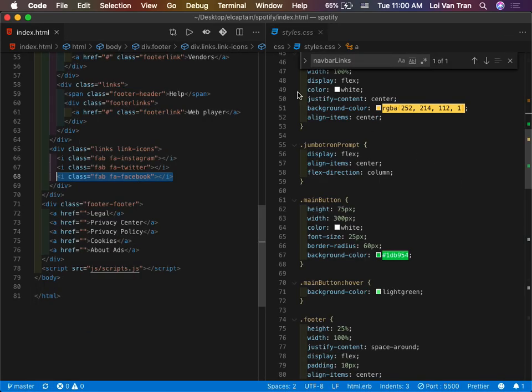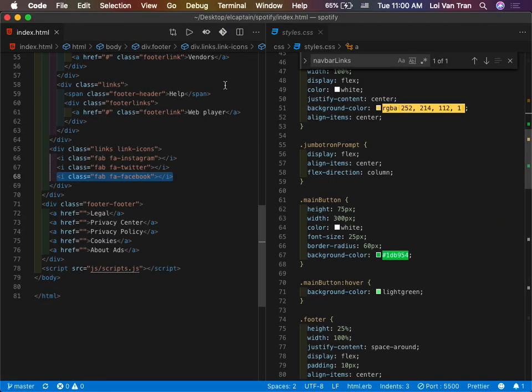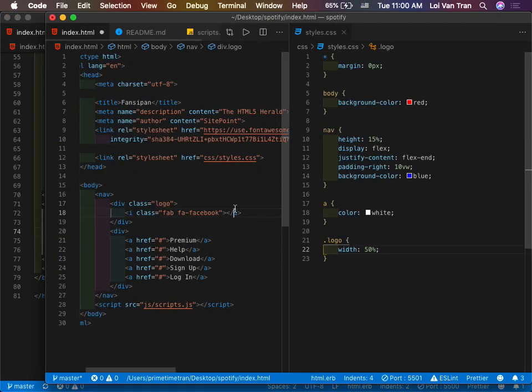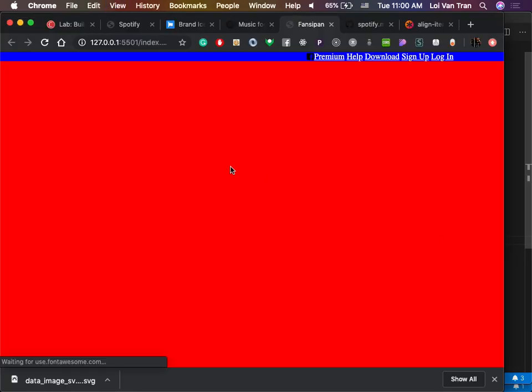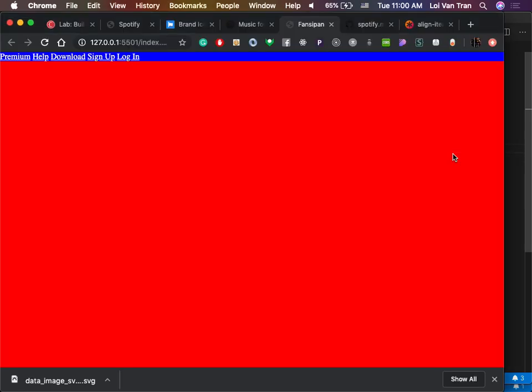Okay, now we're going to save it. My bad, hold on, let me close some of these. I'm going to confuse myself, my bad. Okay, save 50%, refresh. Is everything working? We're not really sure, okay? So I think the problem now is that the nav bar has this display flex thing on the end. So we're going to delete this one, we're going to save it, we're going to refresh it.